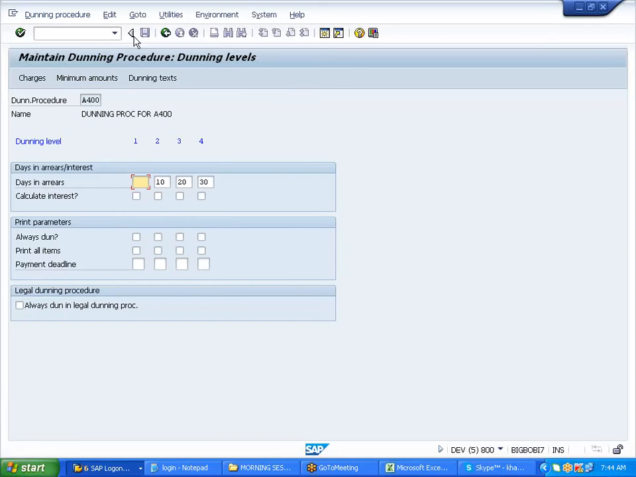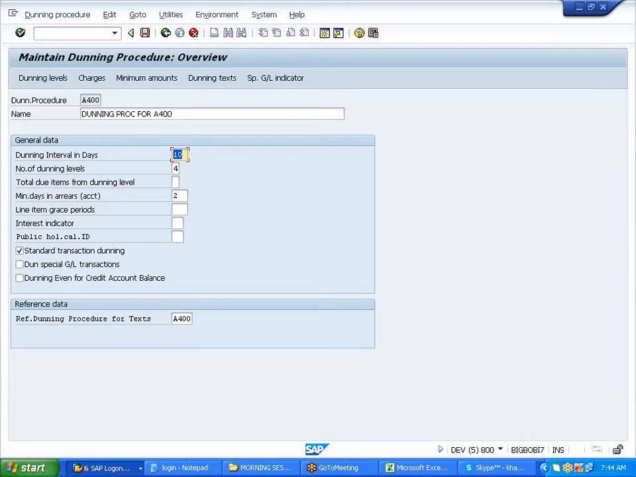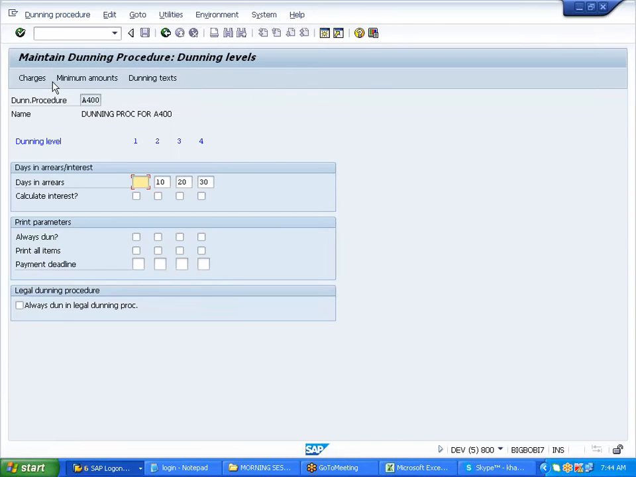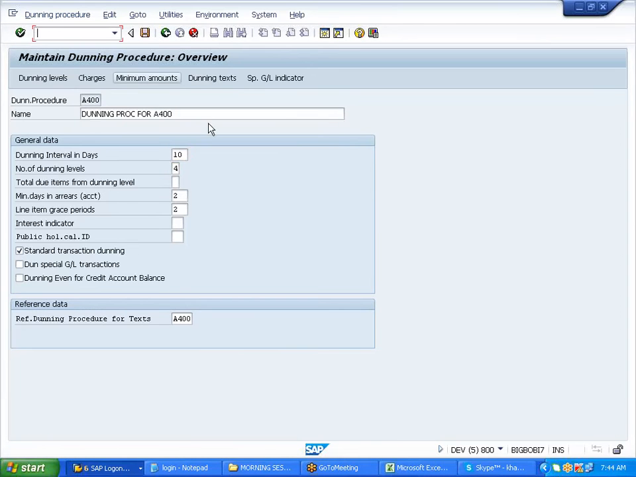When I was clicking on these dunning levels, it is telling 10, 20. See, what will happen if I maintain here line item grace periods as 2? Okay, I have to come back and do it again, I think.